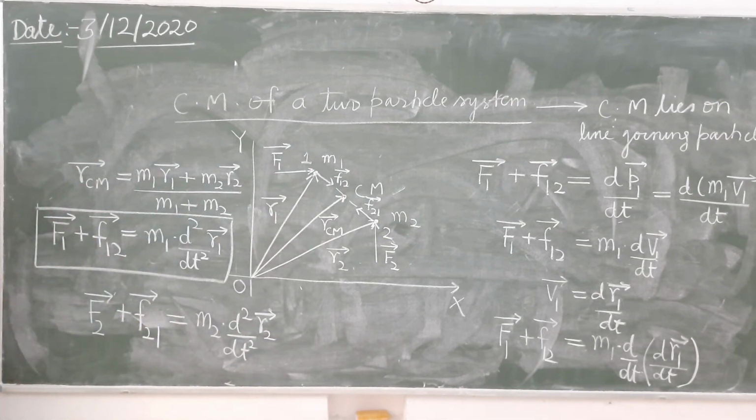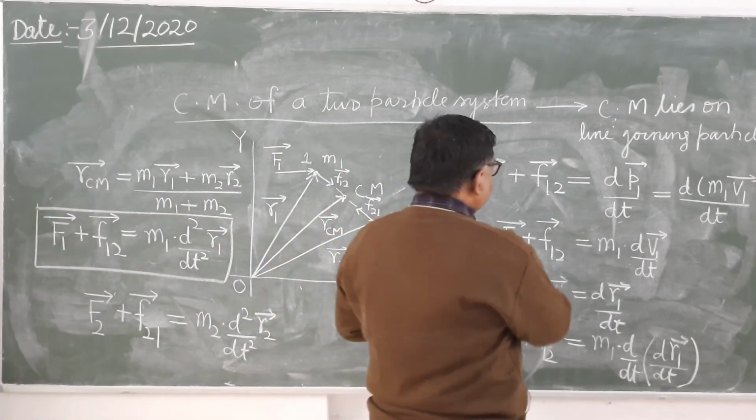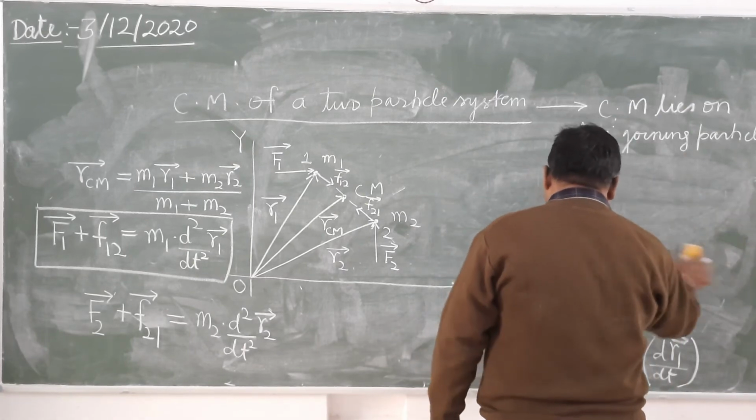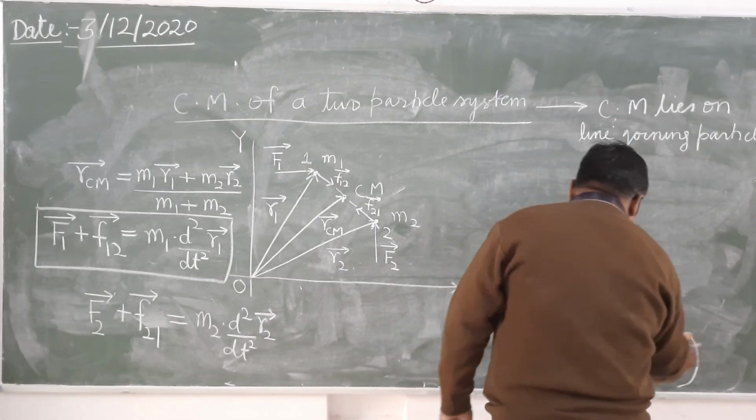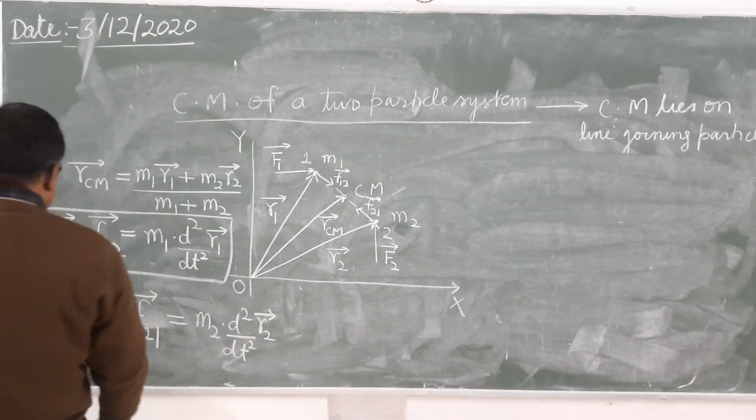Now if you add these side by side, so you can see here, when you add side by side, what will you get?